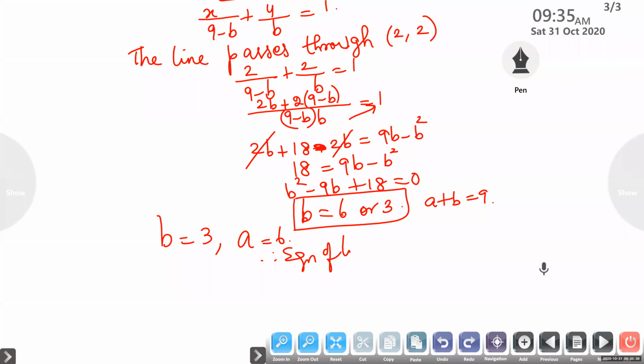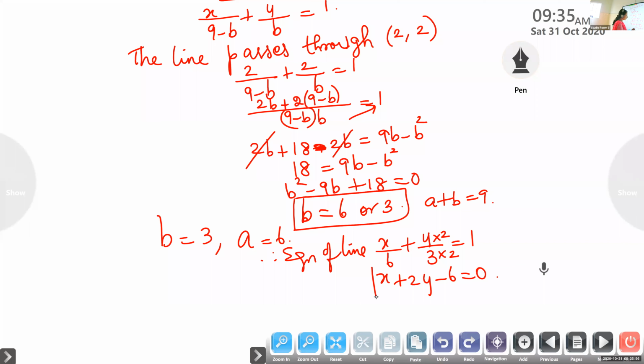Therefore, what is the equation? The equation of the line is x by 6 plus y by 3 is equal to 1. Now this one we can write in general form, isn't it? We can make the denominator 6. So what is the equation? x plus 2y minus 6 is equal to 0. This is the equation. You can cross multiply and simplify it. Now take the next case.